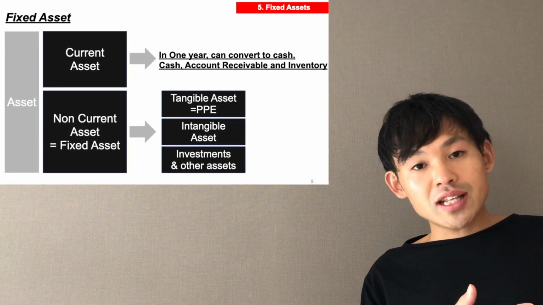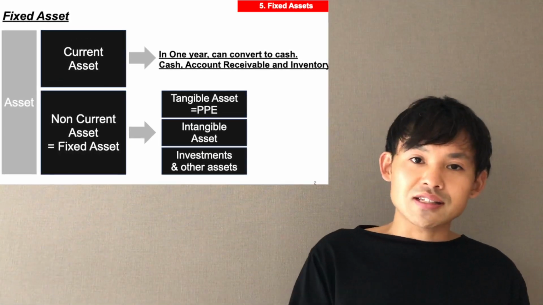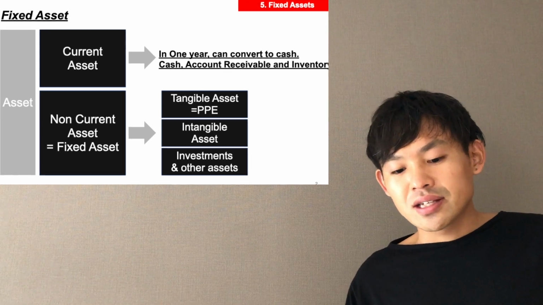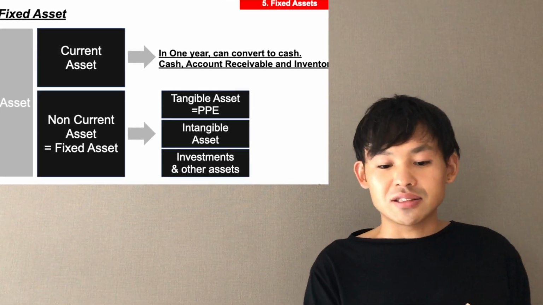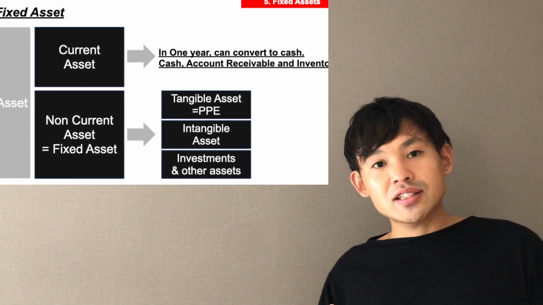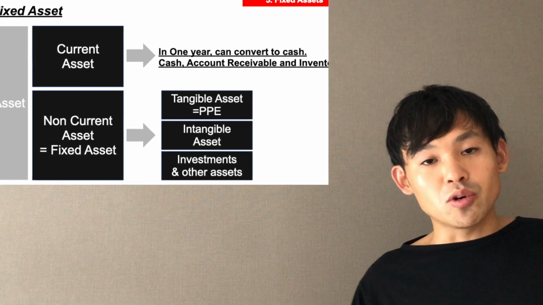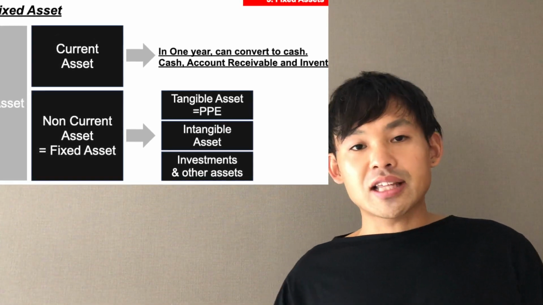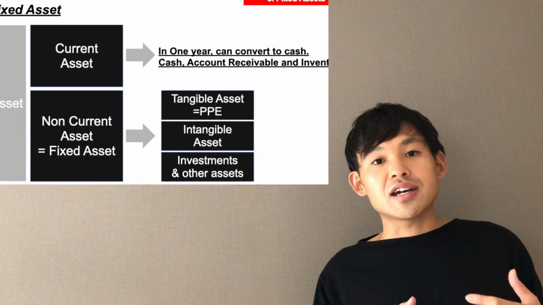And for non-current assets, basically the company uses them for more than 1 year. This is a non-current asset. In other words, you can say fixed asset instead of non-current asset. And non-current assets consist of three parts again. The first one is tangible assets, then intangible assets. And the last one is investments and other assets.